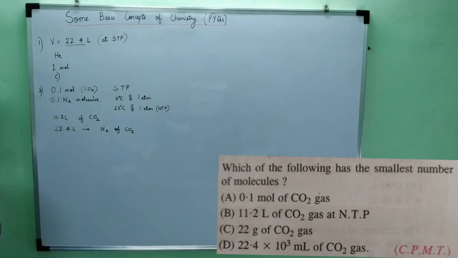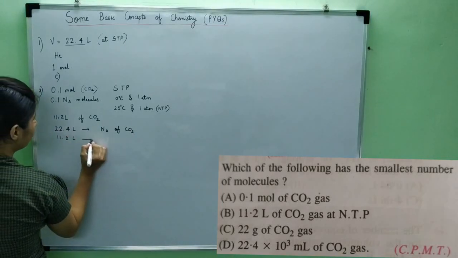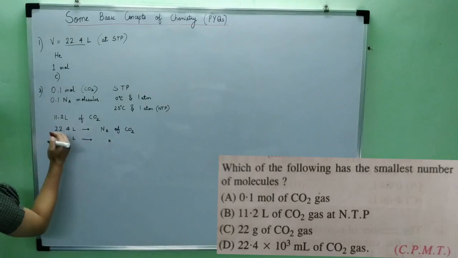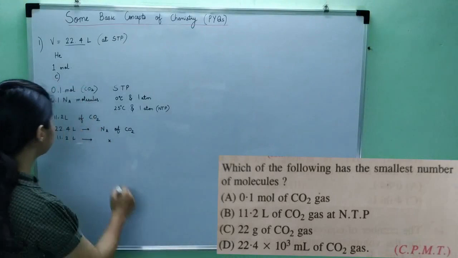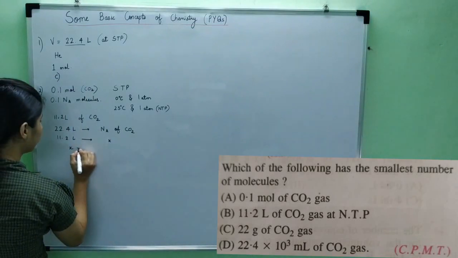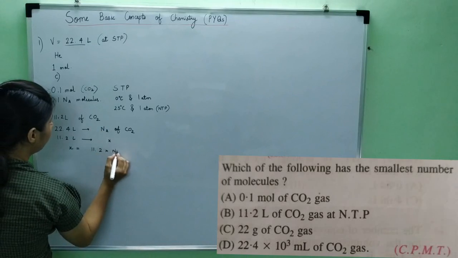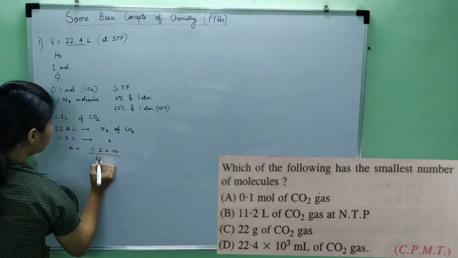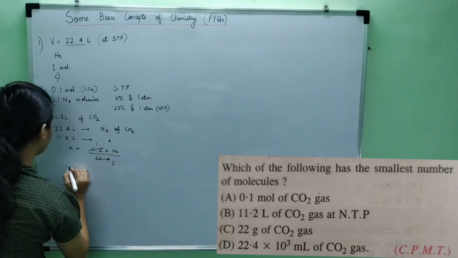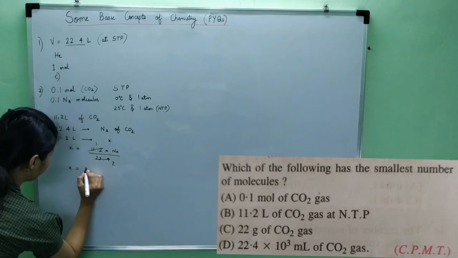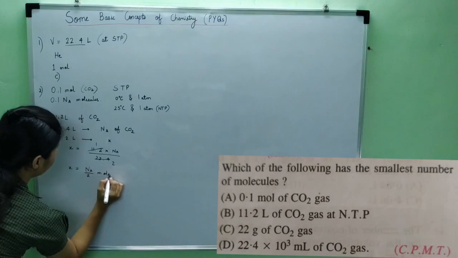So for 11.2 liters, let it be X. Since the volume is halved, the number of molecules will also reduce by 2. Cross multiplying, X equals 11.2 into Na upon 22.4, so this becomes Na by 2. So the number of molecules will be Na by 2 molecules.